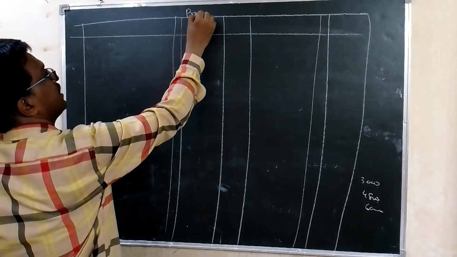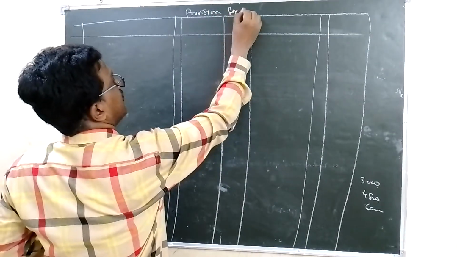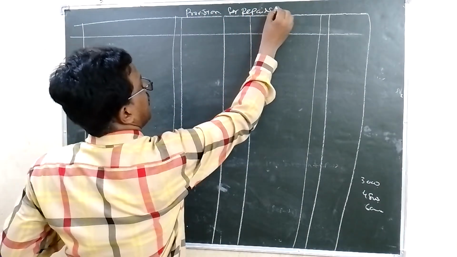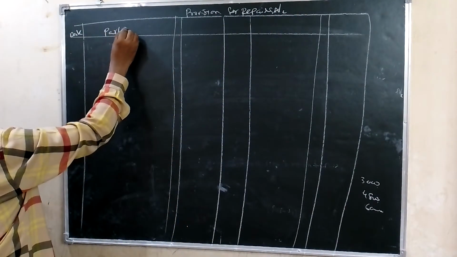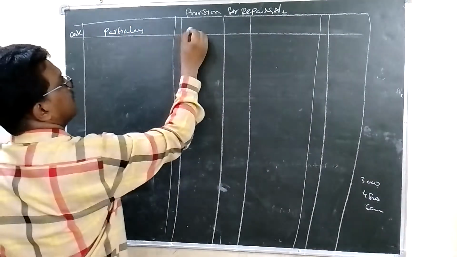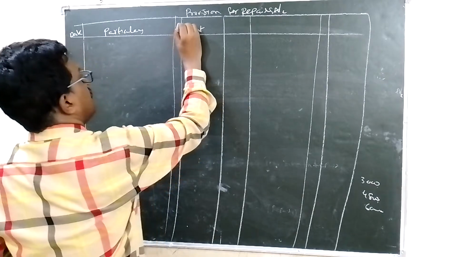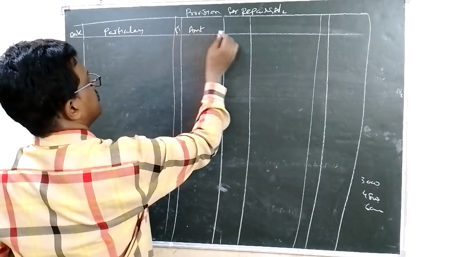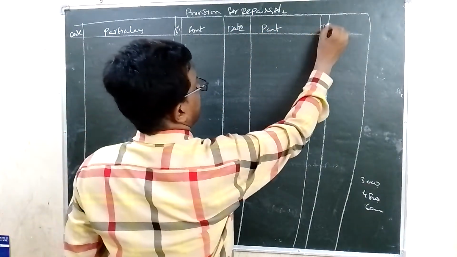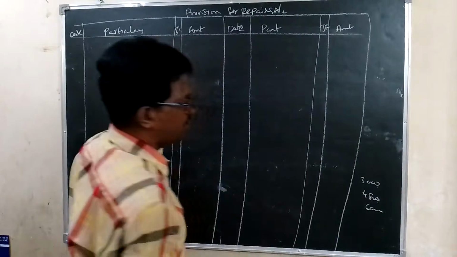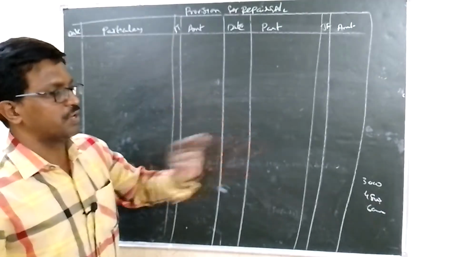So provision for repairs account, date, particulars, JF, amount, date, particulars, JF, amount. So every year in 2009 the amount will be transferred from the P&L account to the reserve, 6,000.